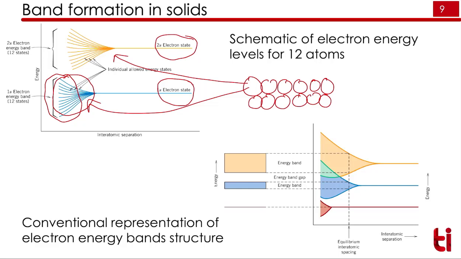Now if we take n number of atoms, because we have 6 into 10 to the power 23 atoms per mole of material, we can form energy bands, and the structure looks like a band that we call an energy band. Here you can see this is one band, this is another band, and the gap between them is called the band gap. There will be a gap between these two that we call a band gap, and we can classify materials based on this band gap only.